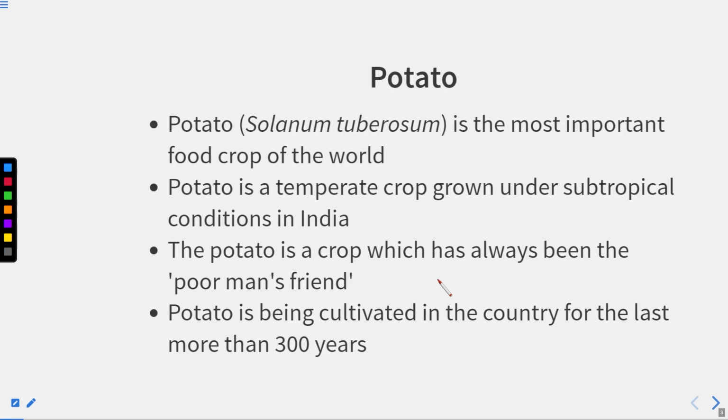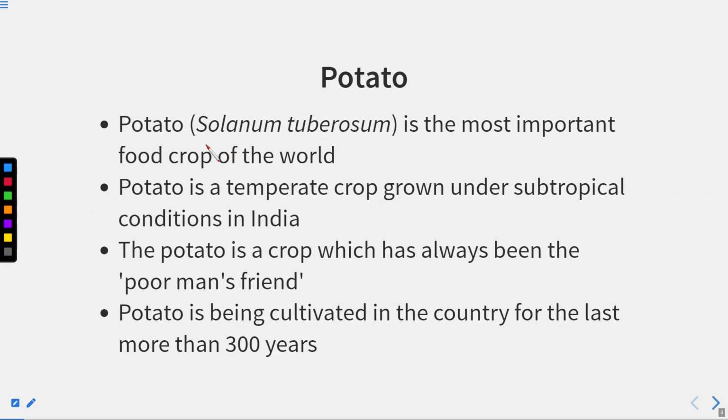Now, potato, scientific name is Solanum tuberosum, and it is the most important food crop of the world. Now, this is very, very important, that this is the most important food crop of the world. Potato is a temperate crop grown under the subtropical conditions in India. So this is the temperate. Generally, it is a temperate crop, and our country is in the subtropical region, but still we grow a lot of potato, right? And the potato is a crop which has always been the poor man's friend.